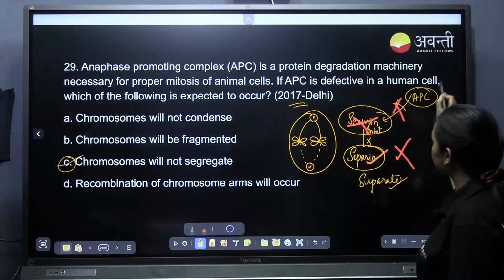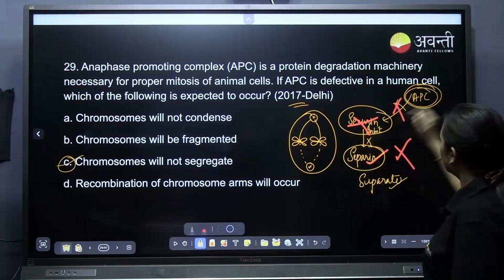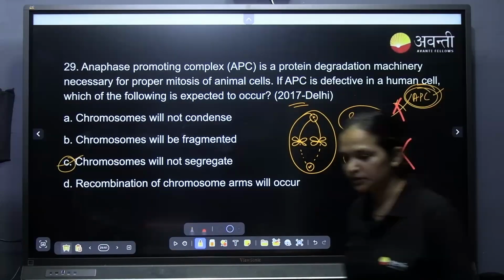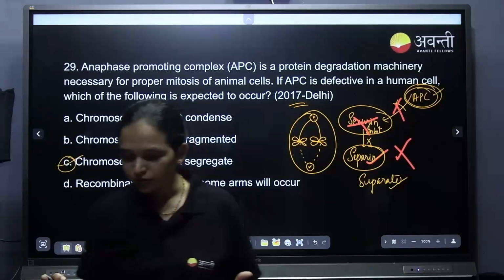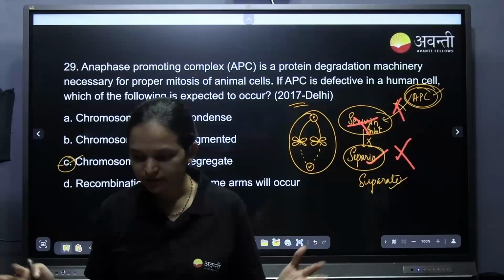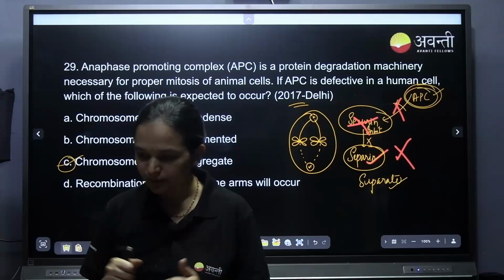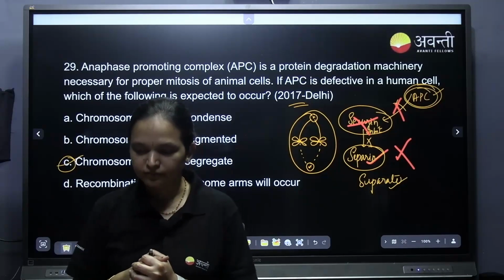That command is given by APC. If APC is not working properly, nothing else will work properly, that is, segregation doesn't happen. Understood? If you understood, just give a thumbs up. Thank you.